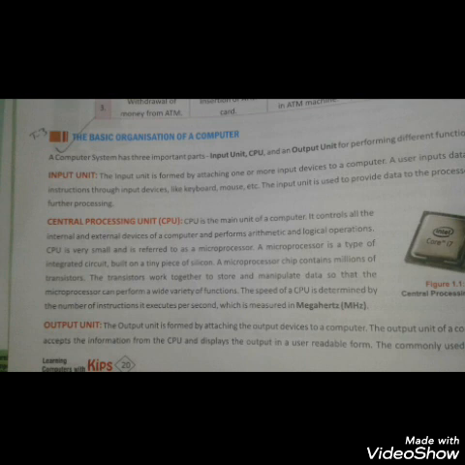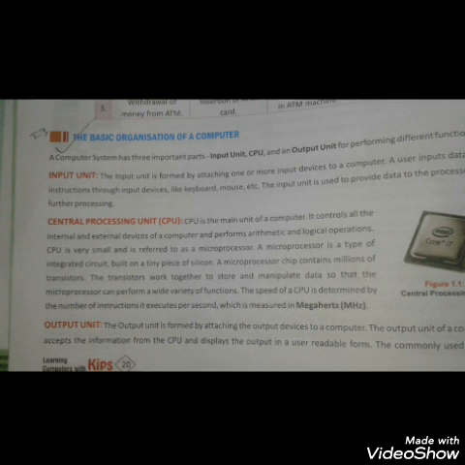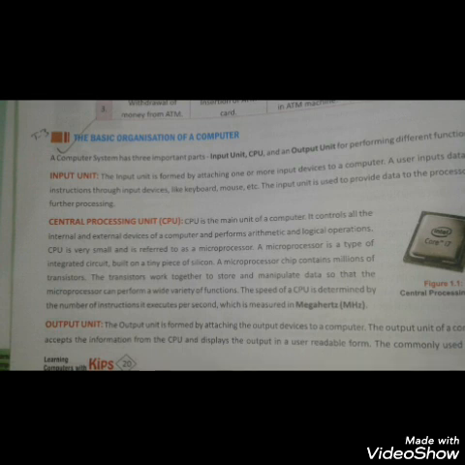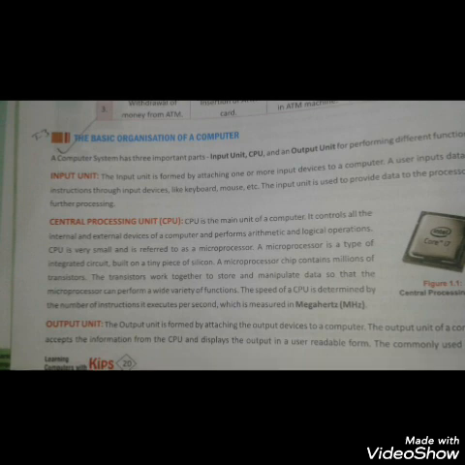After that, the next point is the output unit. The output unit is the unit that produces meaningful results after processing. For example, monitor and printer are output devices. The output unit of a computer accepts the information from the CPU and displays the output in user-readable form. Have you understood?